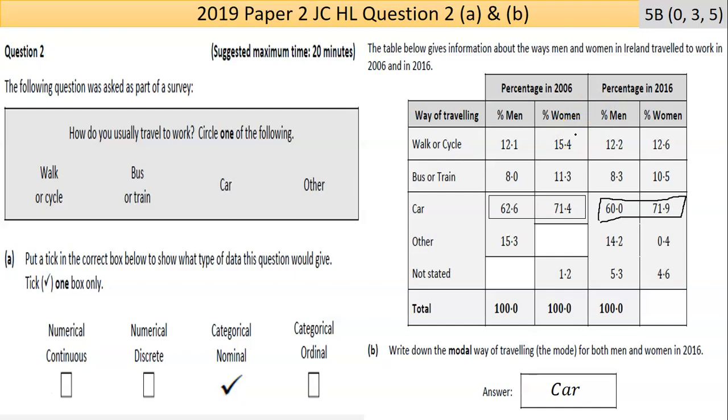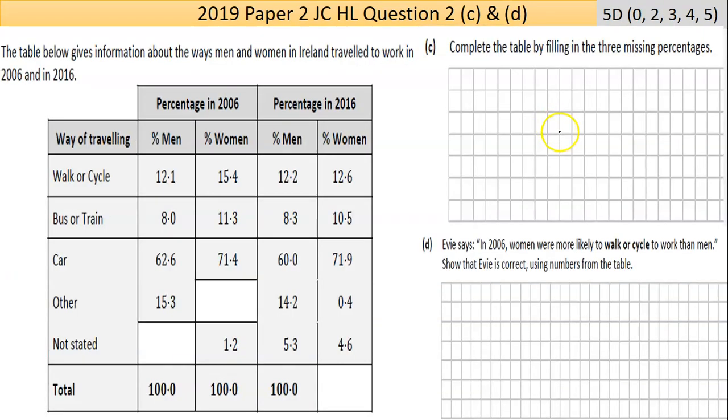So I wouldn't even worry about the marks other than the overall mark for this question. Now part C here says complete the table by filling in the 3 missing percentages. I've taken just a screen grab of the page there just to put it across. And you complete the table by filling in the 3 missing percentages. So you have this one here.